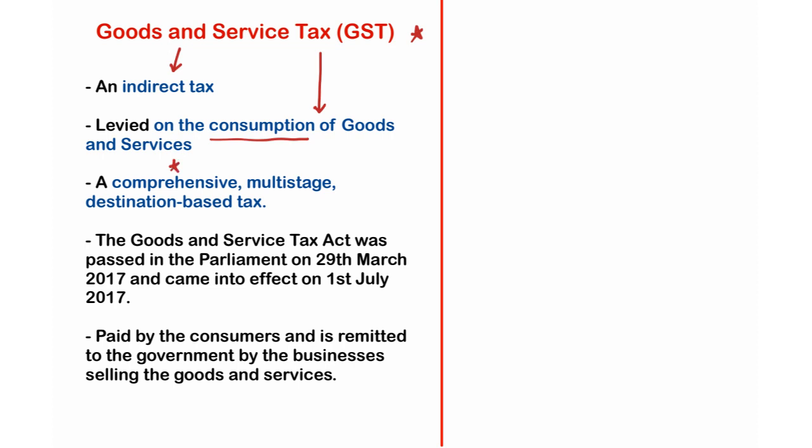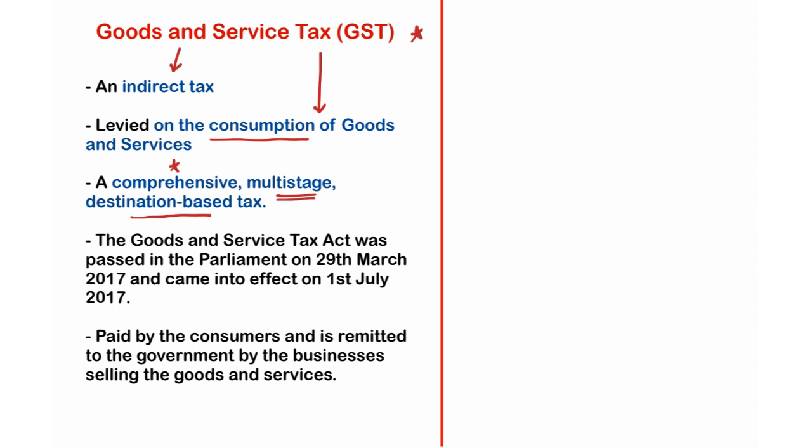Because it subsumed earlier 15 plus taxes and introduced a new comprehensive single tax system, and it is a multi-stage tax. We call it a multi-stage tax because it is levied on each stage of value addition in the product supply chain, right? And it is also called a destination-based tax. Why do we call it a destination-based tax? Let me explain with an example.